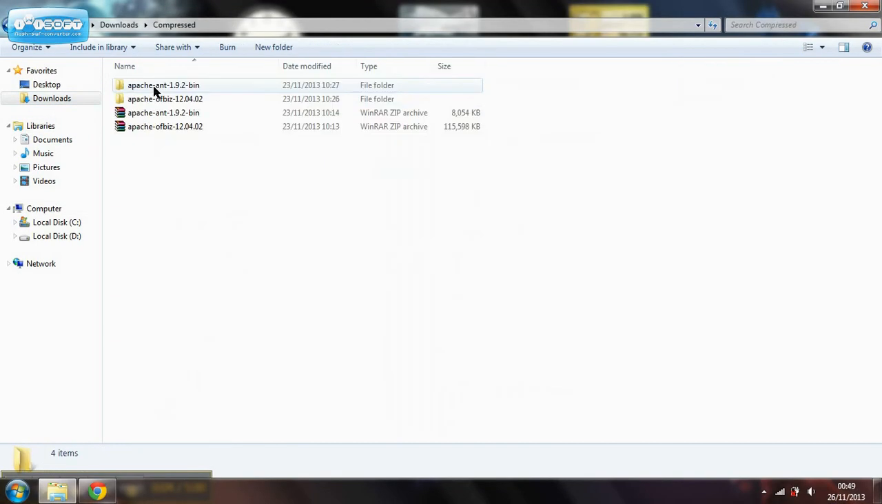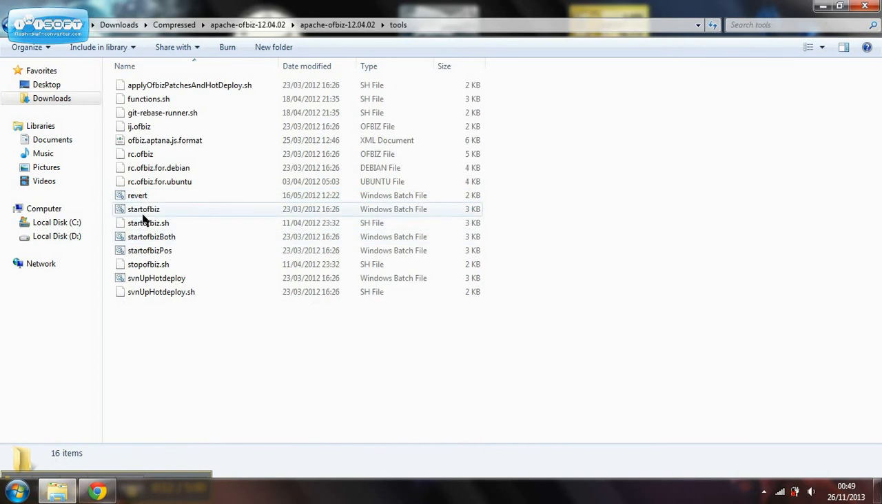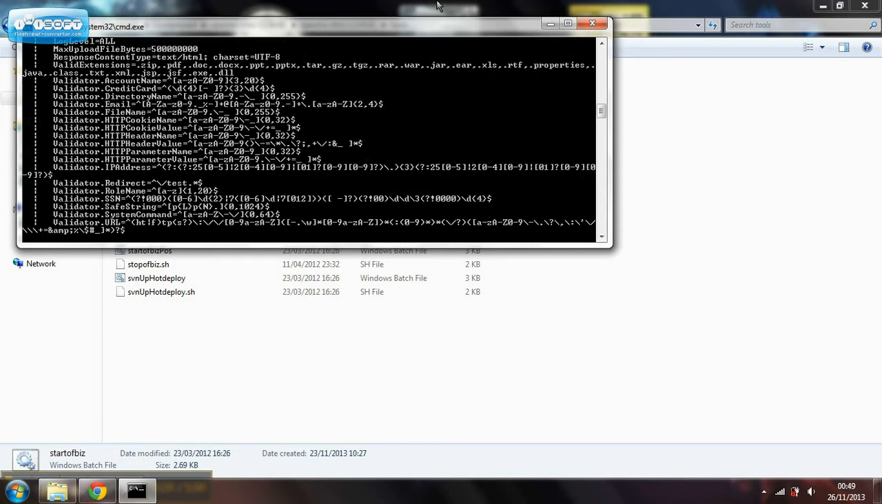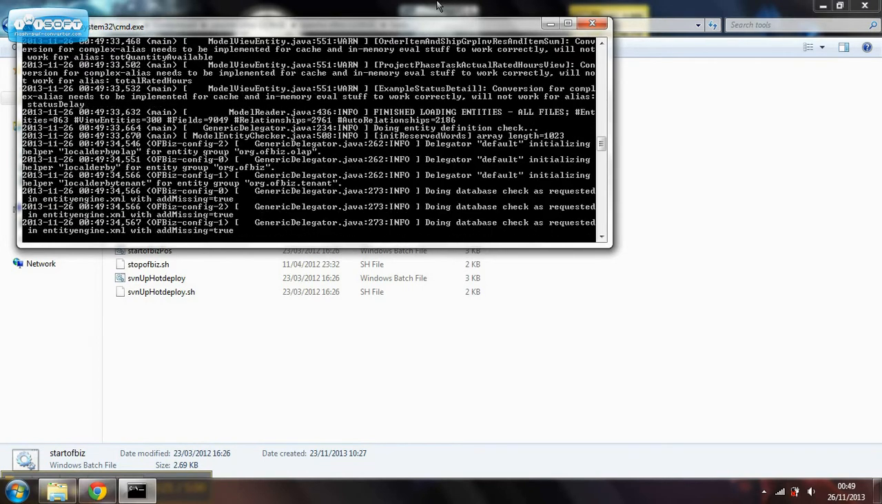Okay, now we are going to open the folder where we extracted Apache OFBiz, and we are going to see the tools. Go into the tools folder and then execute the start OFBiz file, and it's going to create the port between the client and the server.